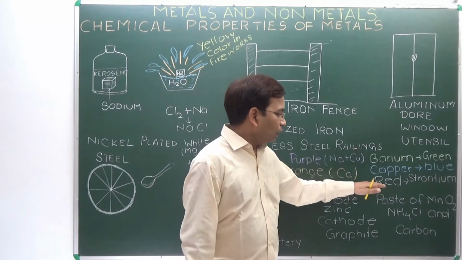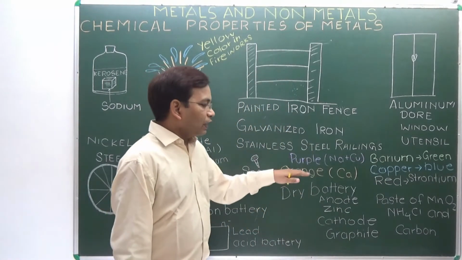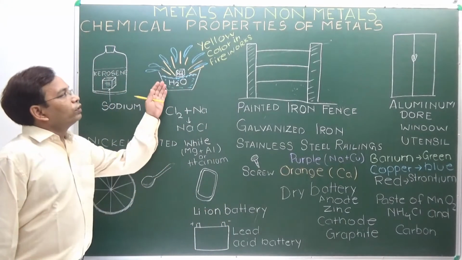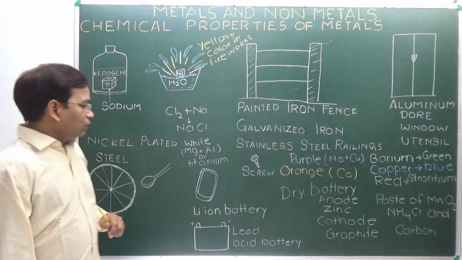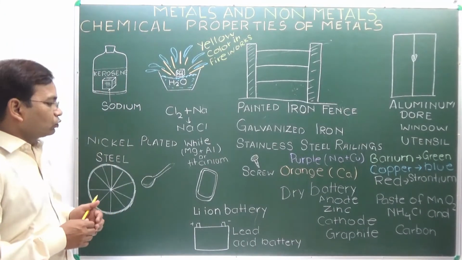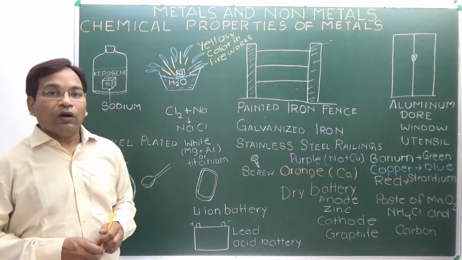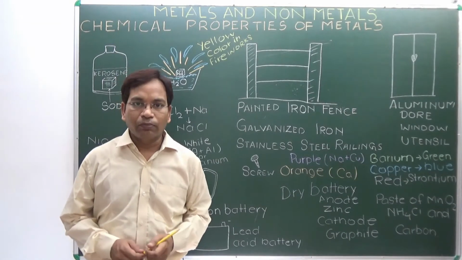Copper gives blue color. Red is because of strontium. Orange color in fireworks is because of calcium. And sodium is responsible for yellow color in fireworks. This is how they are all responsible for different colors in fireworks, because of the chemical reaction of these metals with oxygen and other compounds.